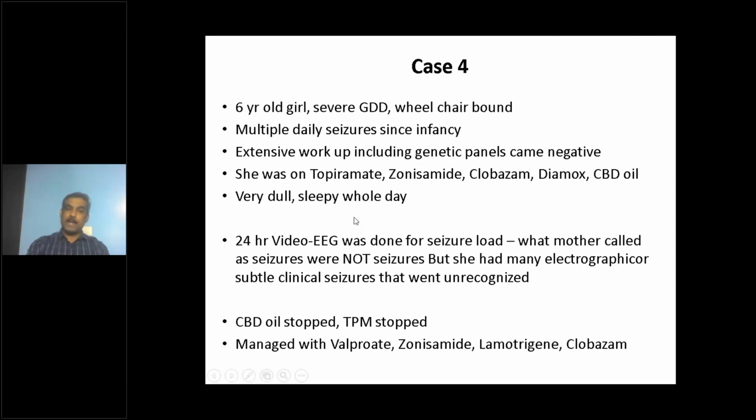Just a parental report, you cannot go on treating with, especially, medications like CBD oil and zonisamide and all those high-end versions, right? So obviously the CBD oil was stopped, topiramate was stopped. She was managed with valproate, zonisamide was continued, lamotrigine and clobazam, this combination, because these electrographic and subtle seizures were really resistant, and she had a very active EEG. So it was an epileptic encephalopathy. She was on 4 anti-epileptic medications.